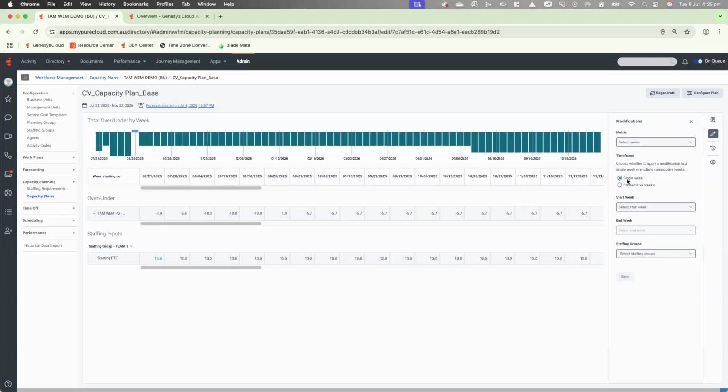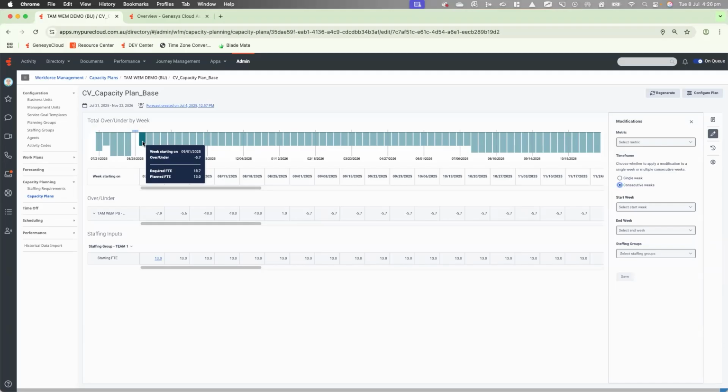This can be done within a single week or consecutive weeks. As you can see via the actual graph here, I'm fairly understaffed. And if you highlight, we can see the unders and overs in detail. In this case, I'm understaffed by 5.7 FTE across the board for quite a lot of this particular capacity plan.